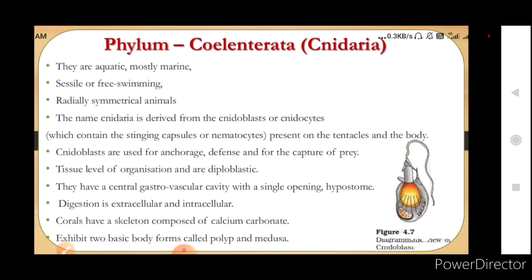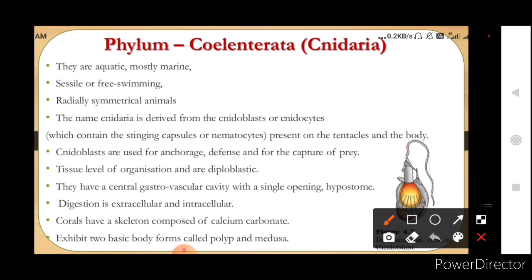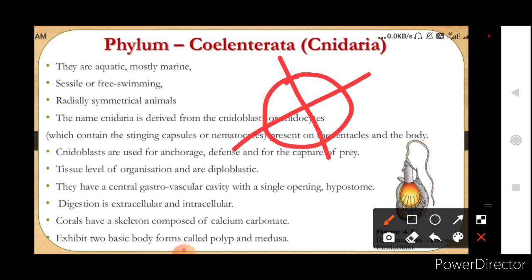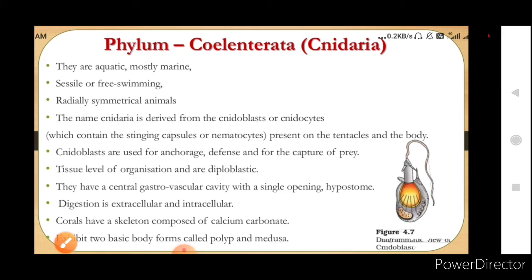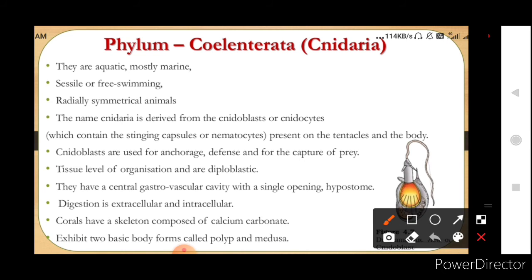These animals are radially symmetrical. Now what does that mean? When you divide this animal from any plane, you will get 2 equal halves. So this kind of symmetry is called radial symmetry. Now the name Cnidaria is derived from the cnidoblasts or the cnidocytes. Cnidoblasts and cnidocytes are the stinging cells or stinging capsules, also called nematocytes, and they are present in the tentacles of these organisms.